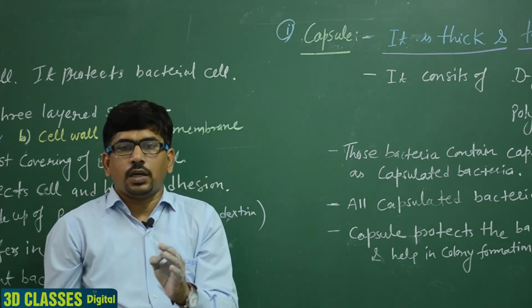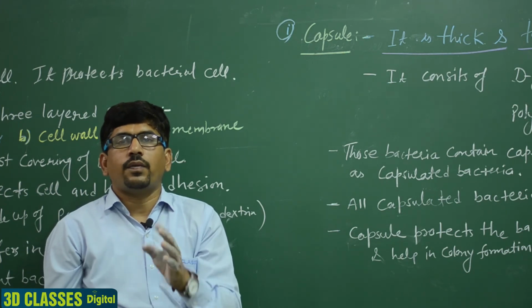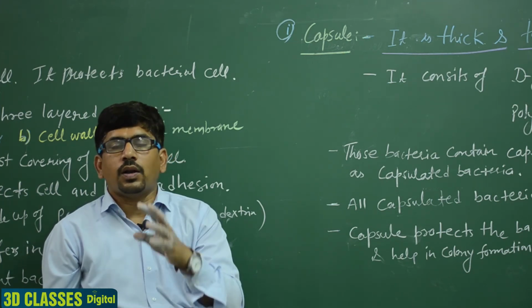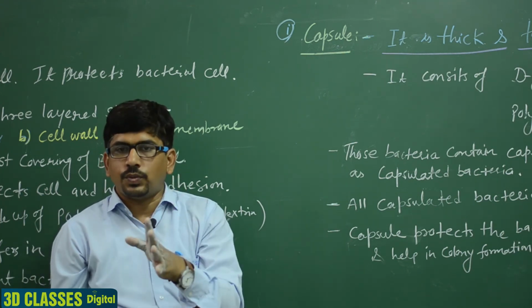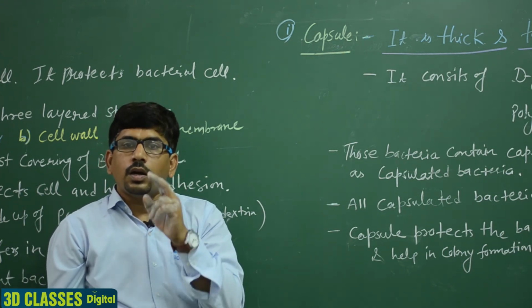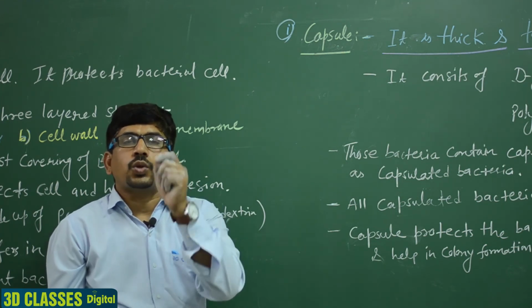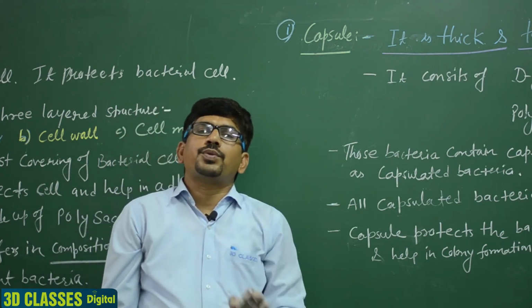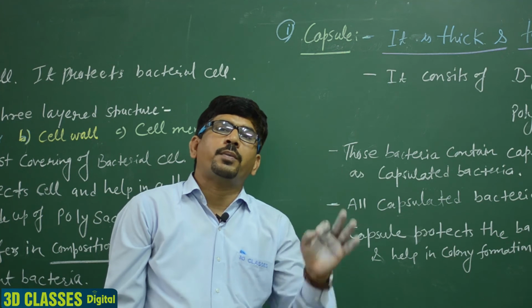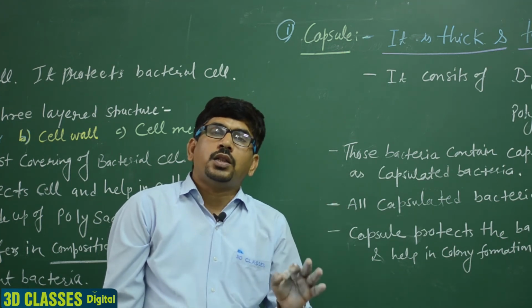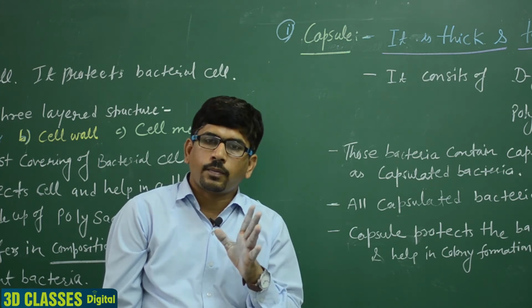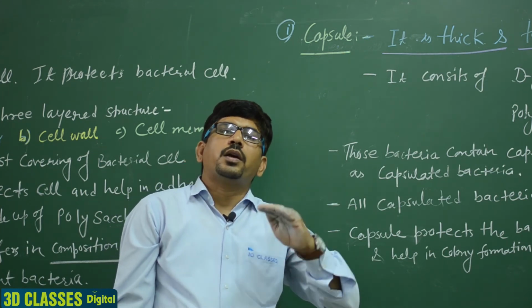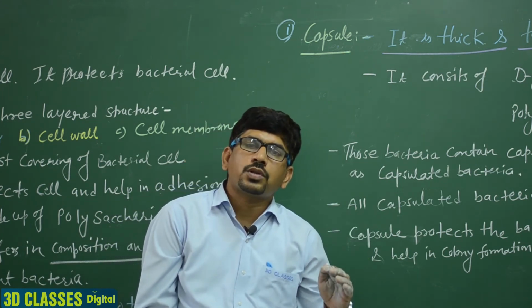Glycocalyx that is thick, tough, hard and compact in structure is known as the capsule. Clear? These capsulated bacteria are mostly pathogenic.